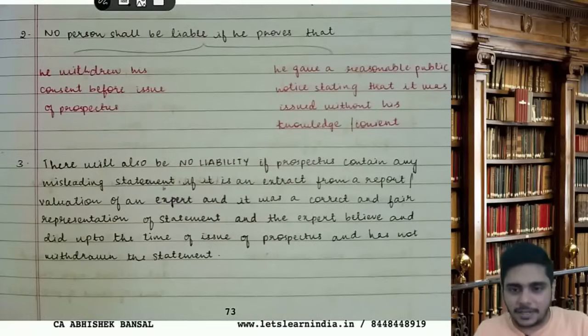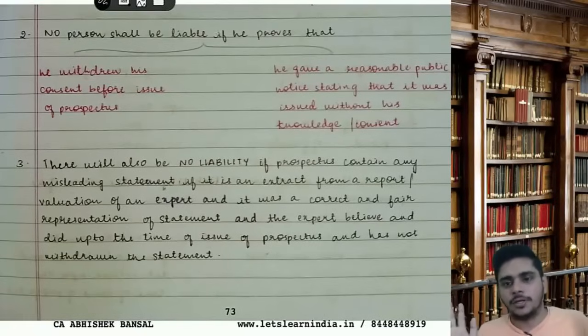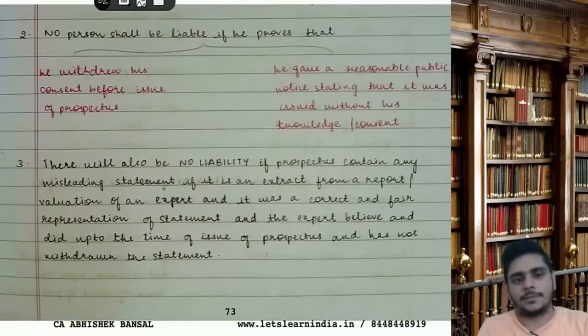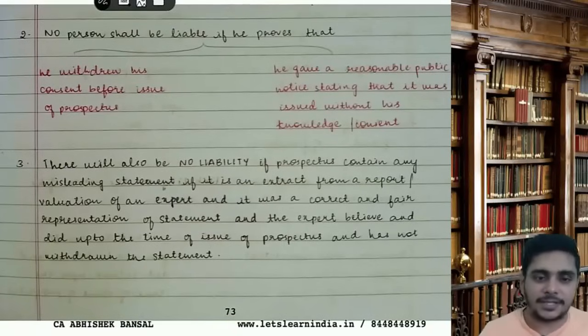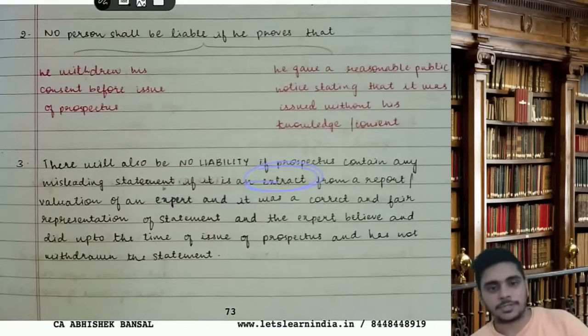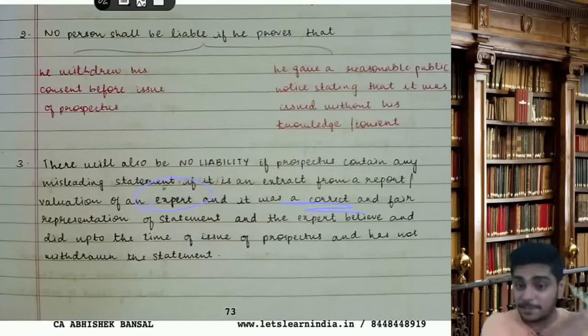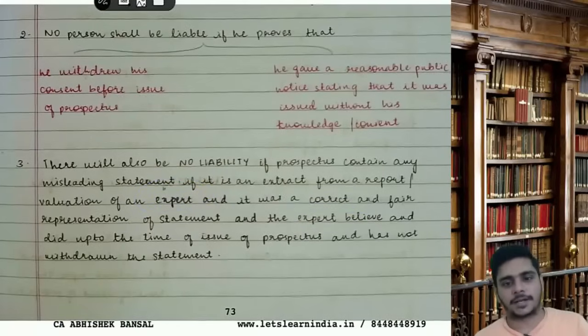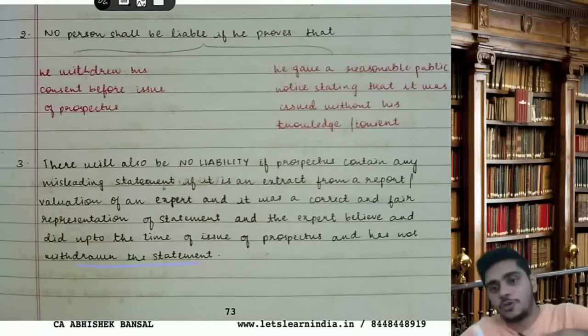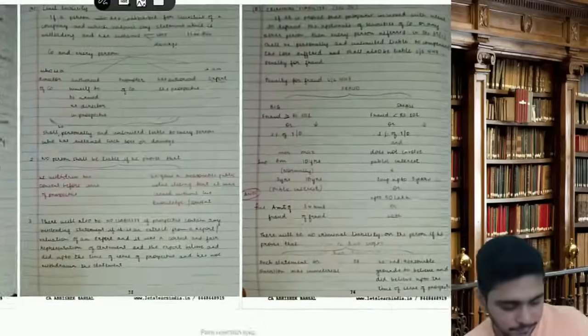He is still believing that the value is correct. So the law says, you are not liable. Is the expert liable? I do not know. The content is here: you are not liable. There will be no liability if a prospectus contains a statement that is an extract from an expert's report, like a valuer's report, and it was a correct and fair presentation of the statement, and the expert believed and did believe up to the time of the prospectus and has not withdrawn the statement. That is very clear.